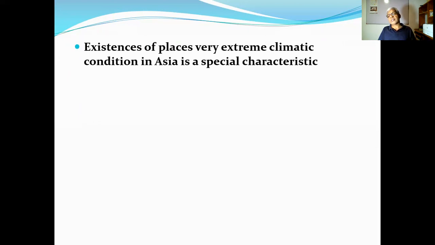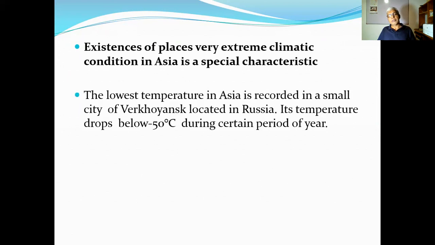Then there are some places with the highest temperatures, something like the Thar Desert in India. The lowest temperature in Asia is recorded in a small city of Verkhoyansk, located in Russia. The temperature drops below minus 50 degrees Celsius. That's the most important thing.